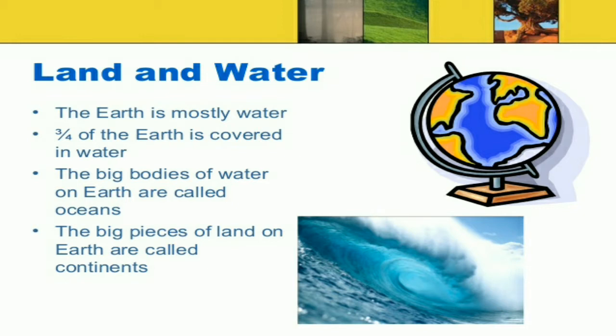Big bodies of water on the Earth are called oceans, and the big pieces of land are called continents. Here we can see the blue part is water and the yellow part is divided into continents. So our Earth is made up of land and water.